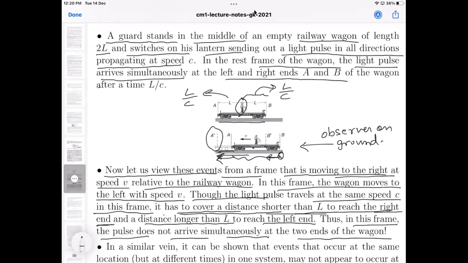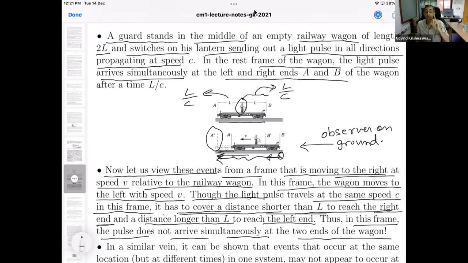Sir, if we are checking for the simultaneity of the same event... No, you need two events. You need two events to talk about simultaneity. Sir, I mean, the event should be the same to compare, right? In the first case, we are seeing when the light reaches the point A, and in the second frame, the point A actually changes.